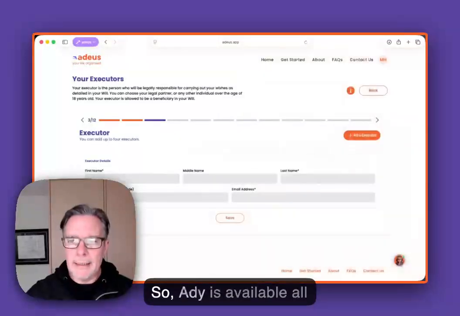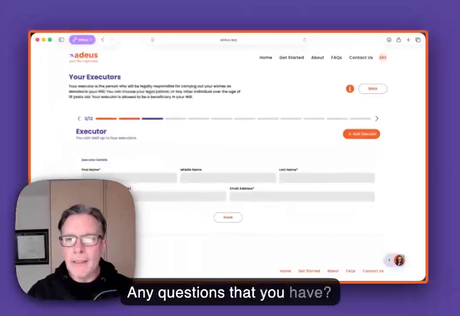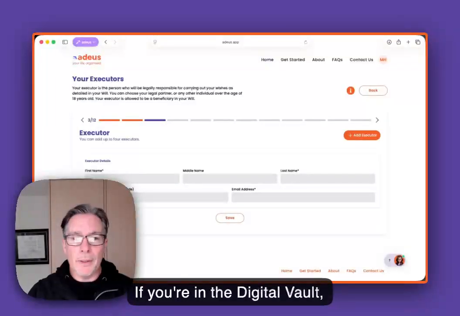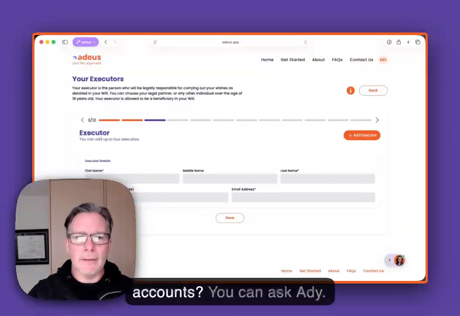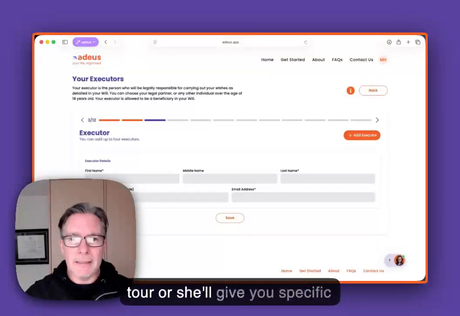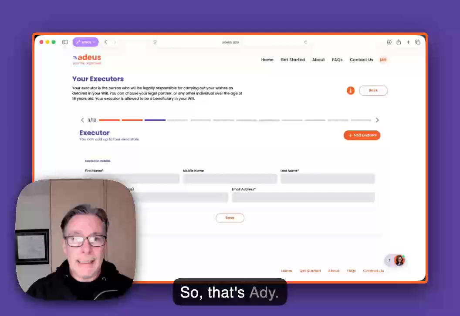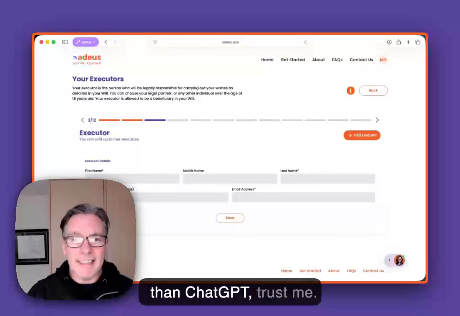So Addie is available all throughout adeus. Any questions that you have, if you're in the digital vault, you want to understand where do I store my cryptocurrency, where do I put my bank accounts, you can ask Addie. She'll either give you a guided tour or she'll give you specific information. So that's Addie, that's adeus, so much better than ChatGPT, trust me.